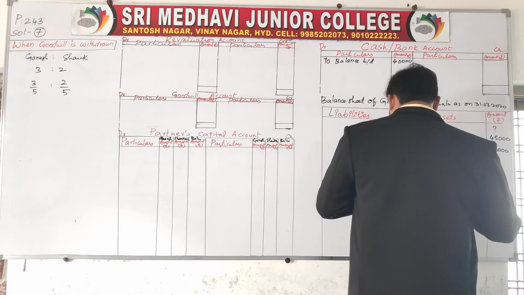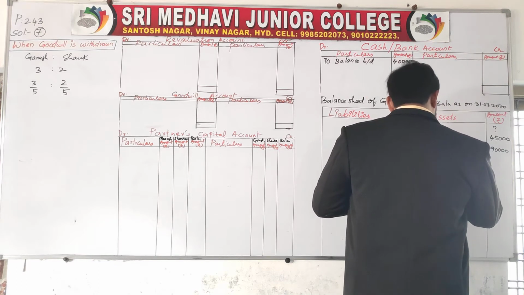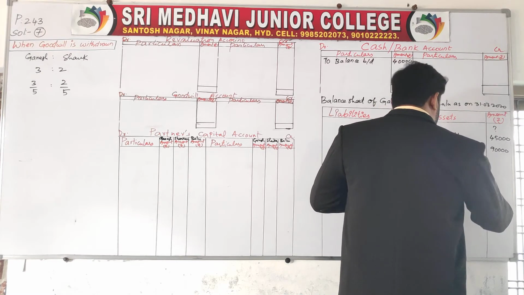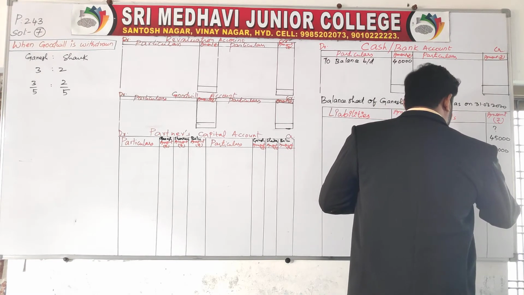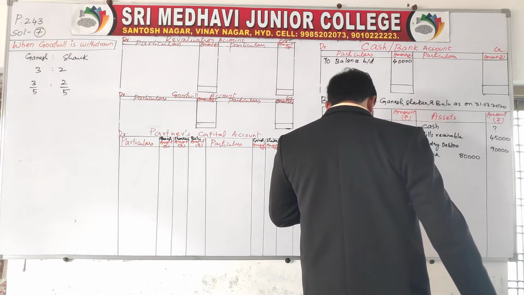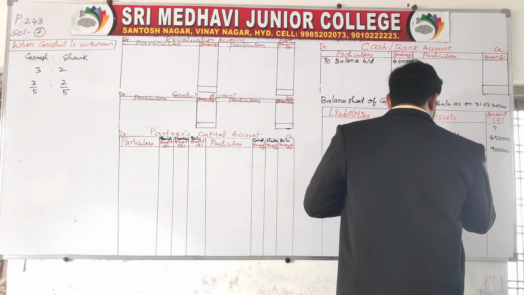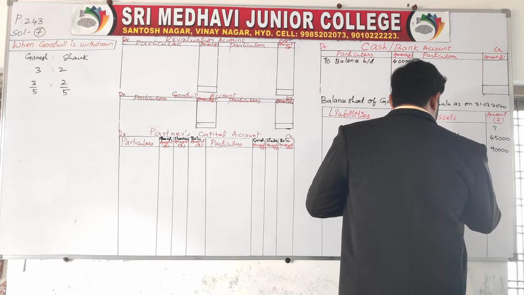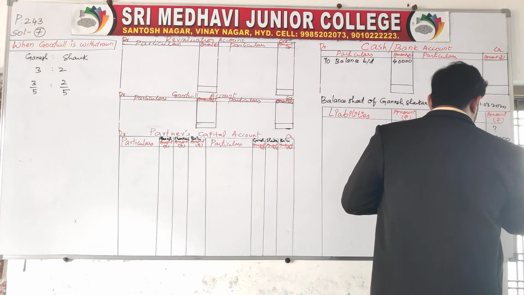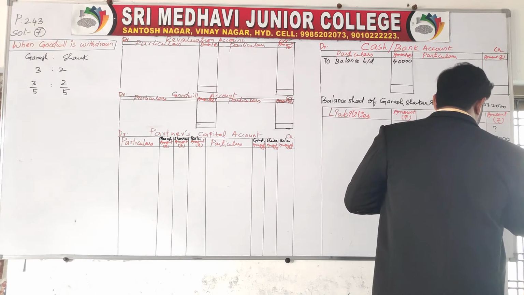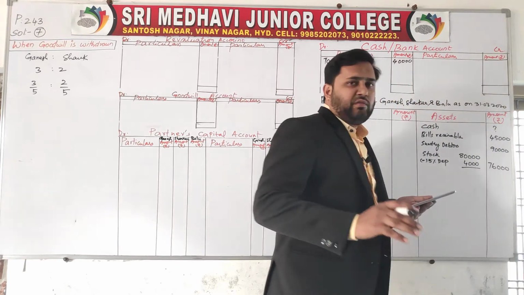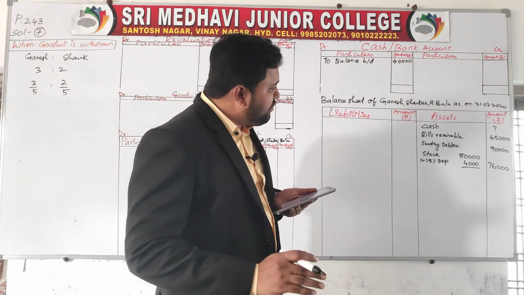Stock: we have an adjustment on stock. 80,000 rupees of stock is given. Adjustment on the stock is 5%, so minus 5% depreciation. 5% of 80,000 is 4,000 rupees.